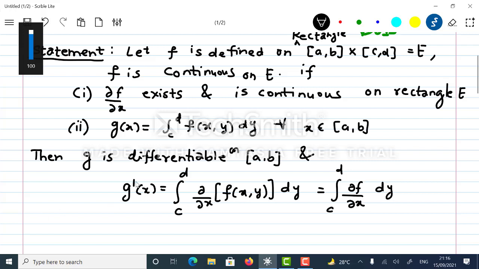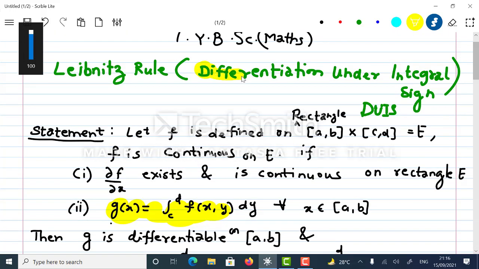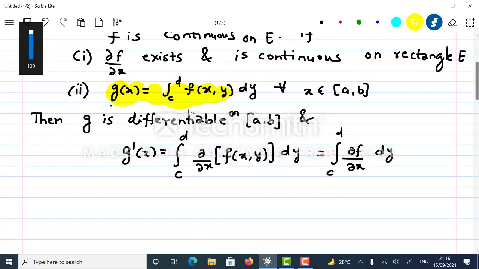So what it says is that when you take the derivative of this expression, the integration and derivative can be swapped. Hence, as the name itself says, differentiation under integral sign. You can swap the derivative and integration provided hypotheses 1 and 2 are satisfied and f is continuous on the rectangle E. Then we can have the derivative g dash as the integral from c to d of dou f upon dou x dy. Okay, so let's prove this.